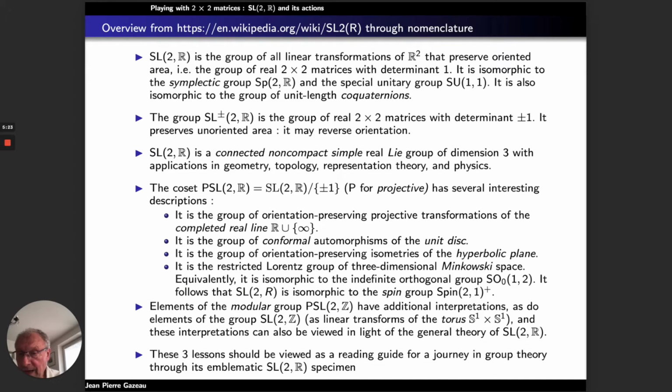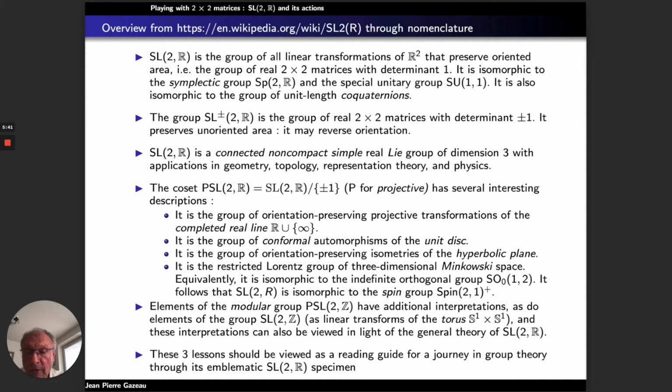This coset has interesting descriptions because it is a group of orientation preserving projective transformations of the completed real line R to which you add the infinity point.